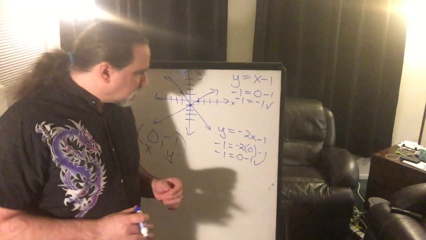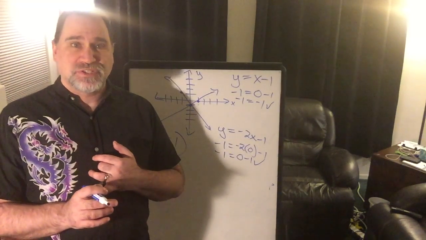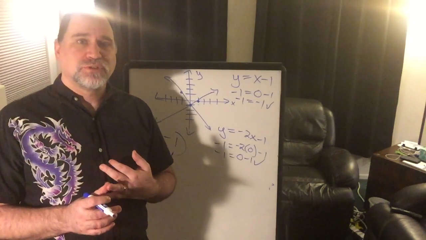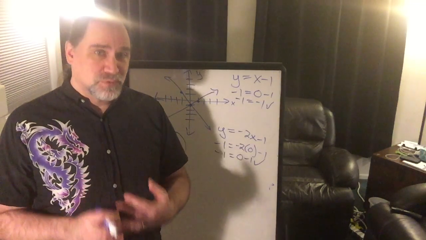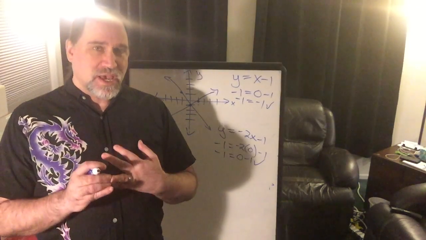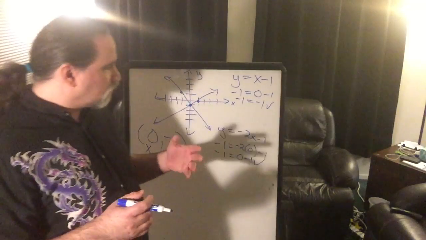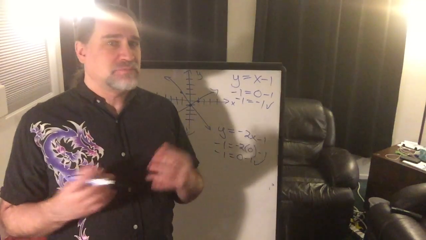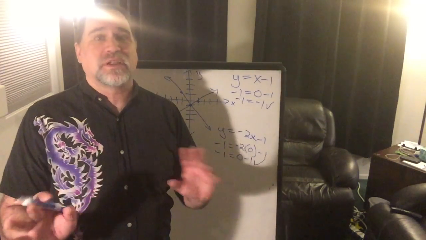Okay, so at this point we have just a little bit. We know what a system is. A system is two or more equations. We're going to focus on two. We know that a solution is the point where the two lines intersect, and we can prove it by plugging that point into both equations and making sure that we get a true statement. If it comes out false, for whatever reason, if I'd put in 0, -5, it wouldn't work. And that would tell me, nope, this point is not on that line.